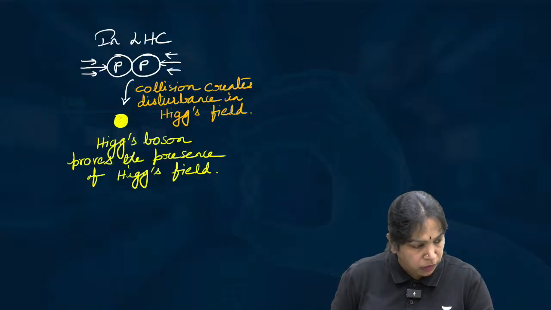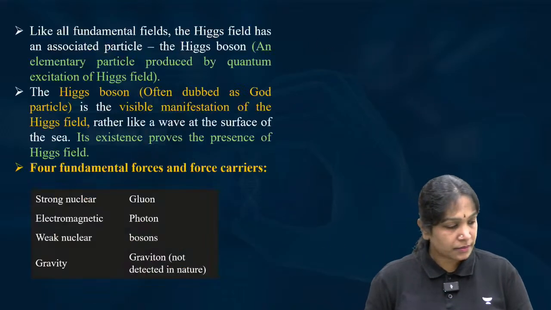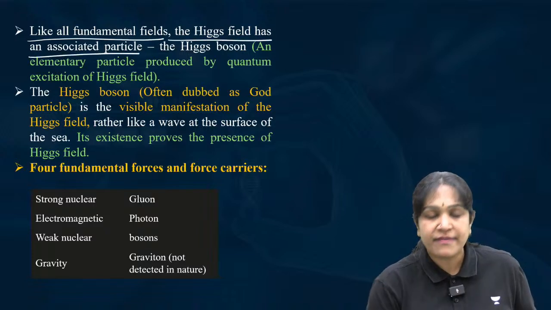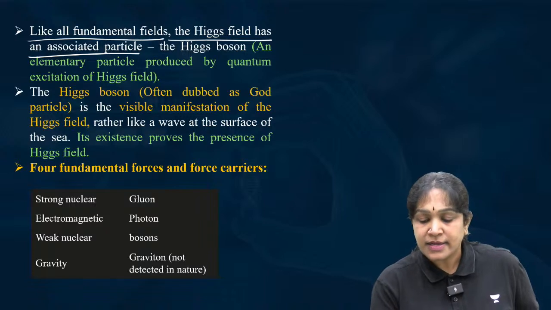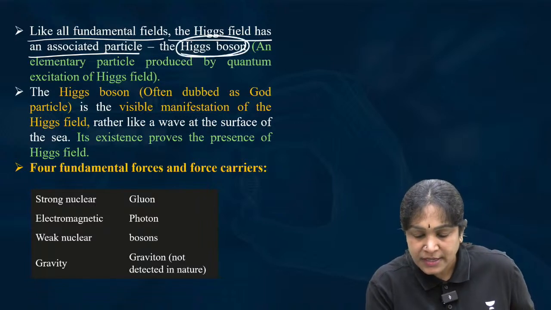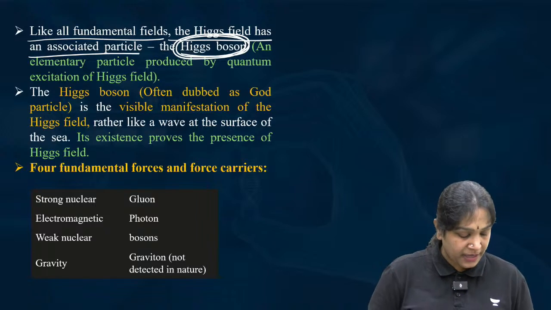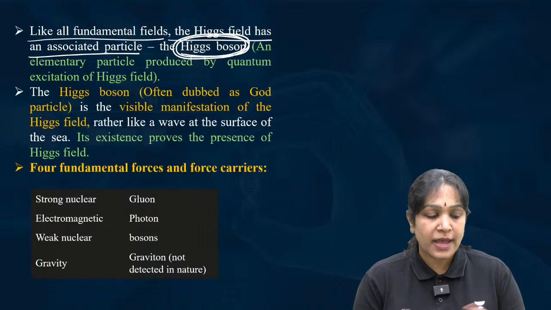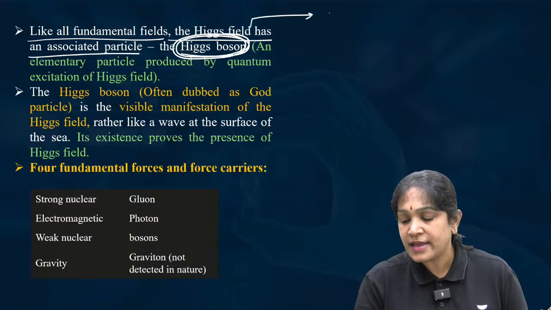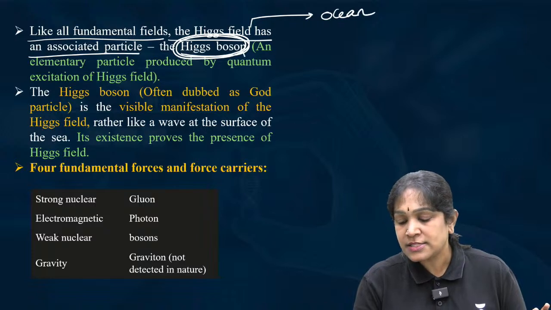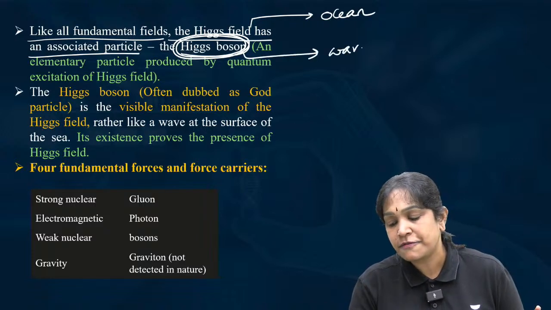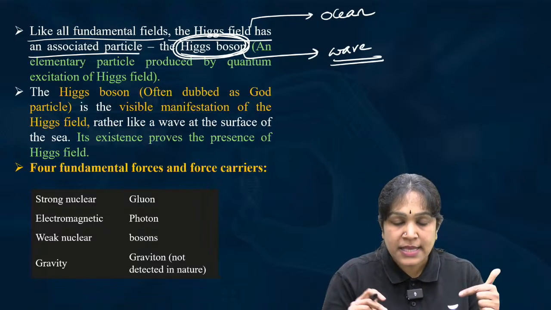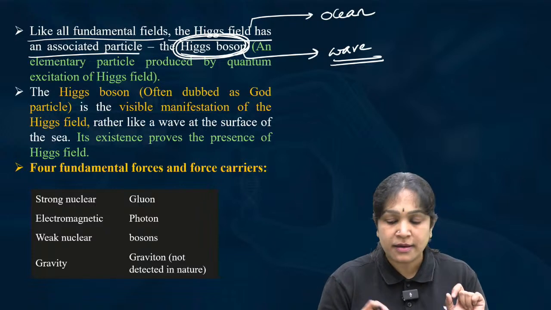Look here. Like all fundamental fields, the Higgs field also has an associated particle called the Higgs boson. If the Higgs field is like an ocean, the Higgs boson is like a wave.